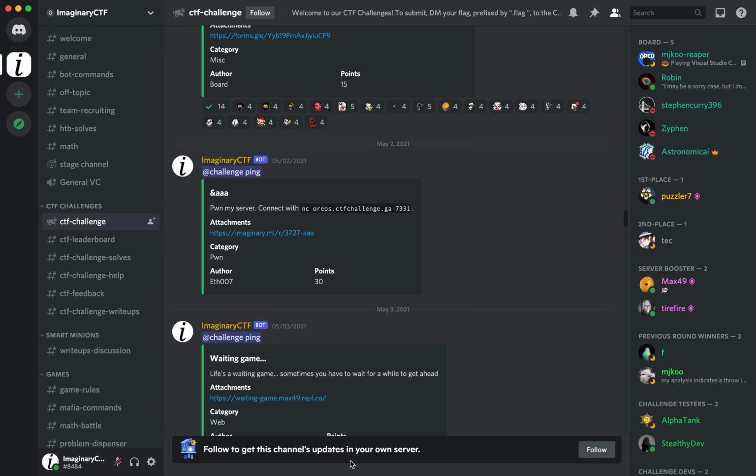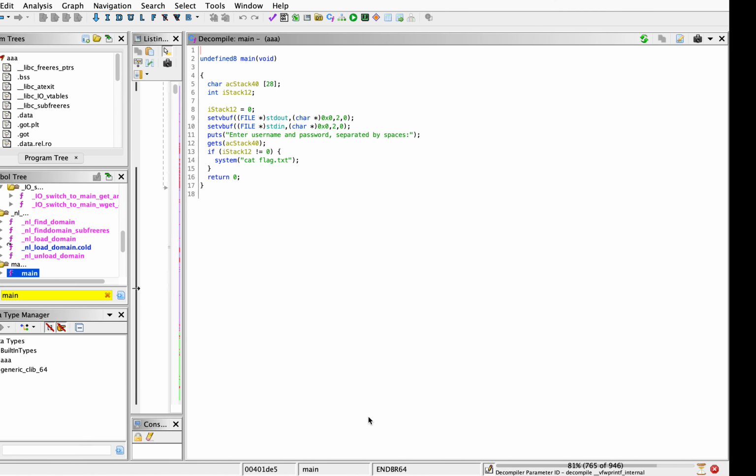They were working on a challenge called AAA, and it gives us a binary file to download, and it says the category is poem. So let's open this up in Ghidra.